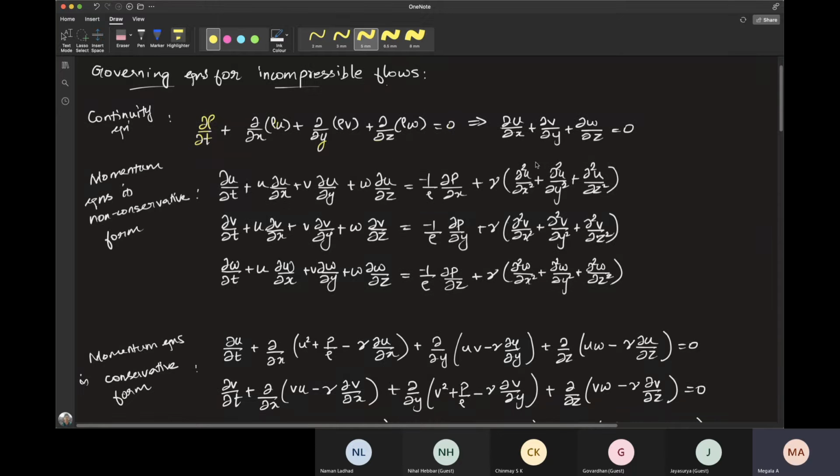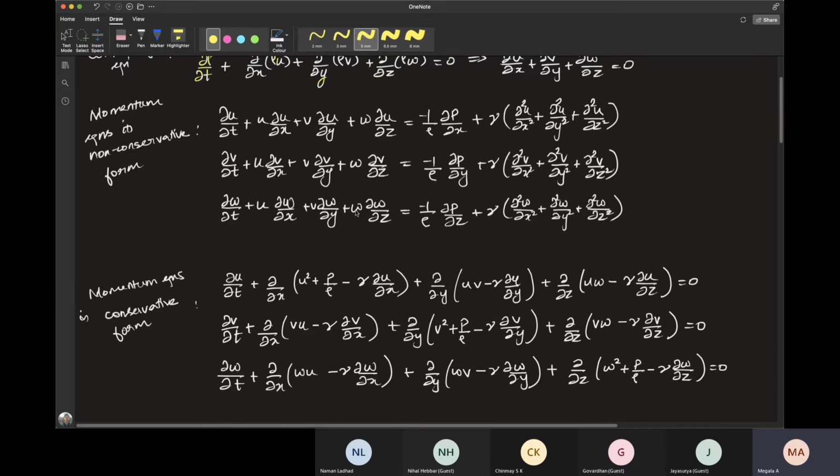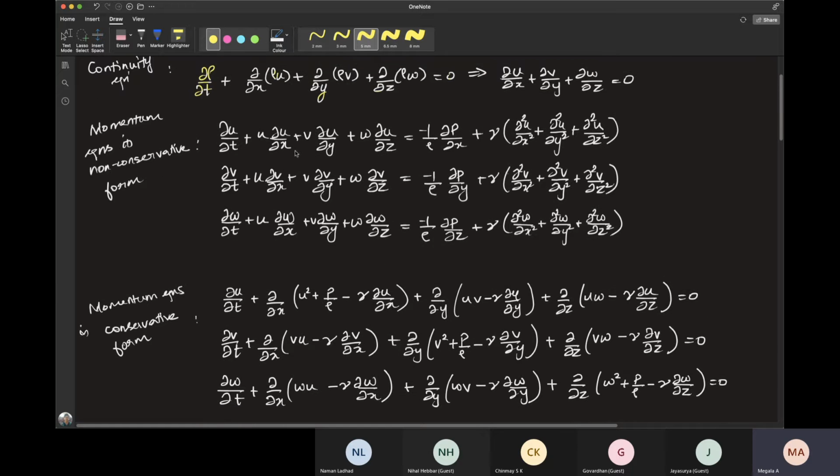So this is the u momentum, v momentum, and w momentum equations. This system of equations is essentially in non-conservative form. When you go to conservative form, you write the fluxes in this way. That is, here your flux terms are written as something like this: u dou u by dou x and so on.